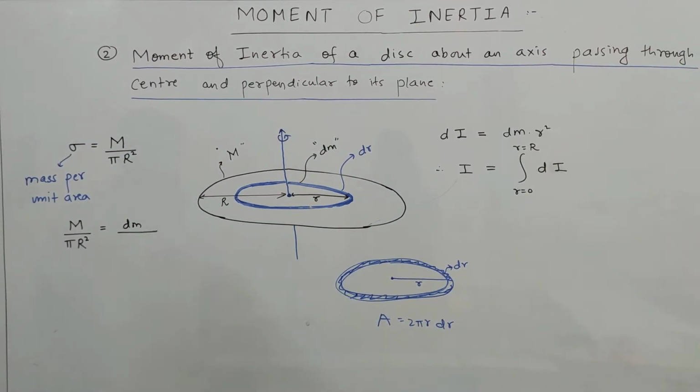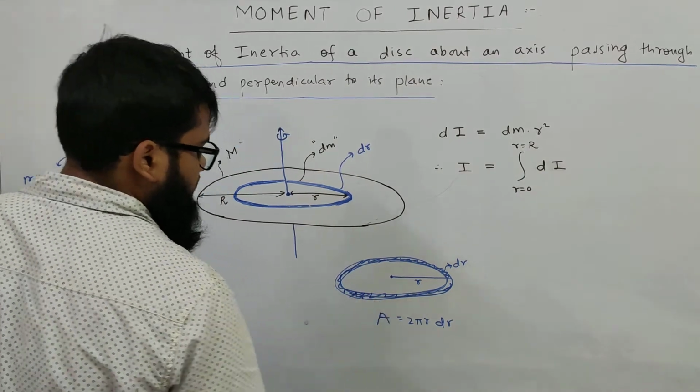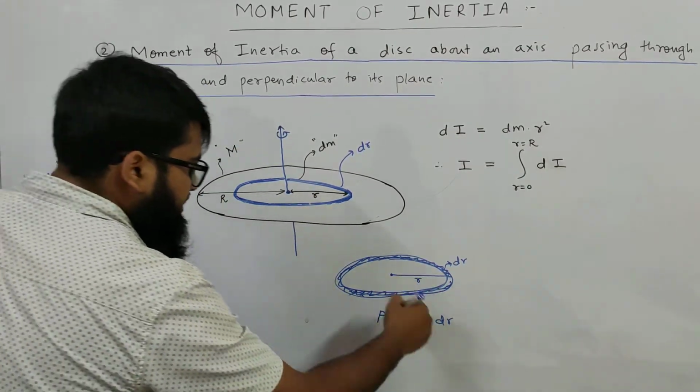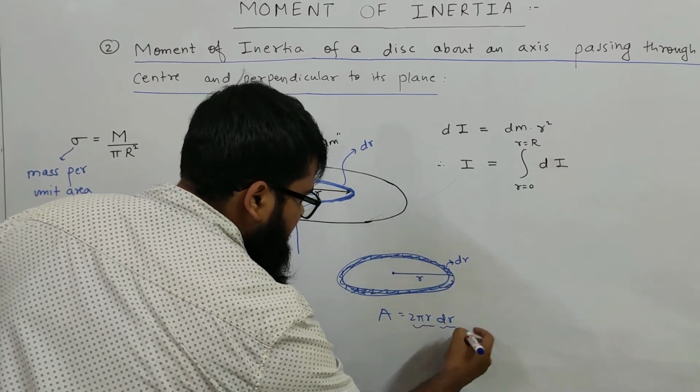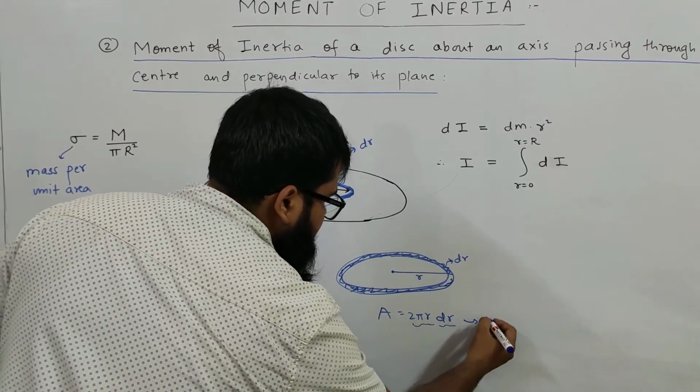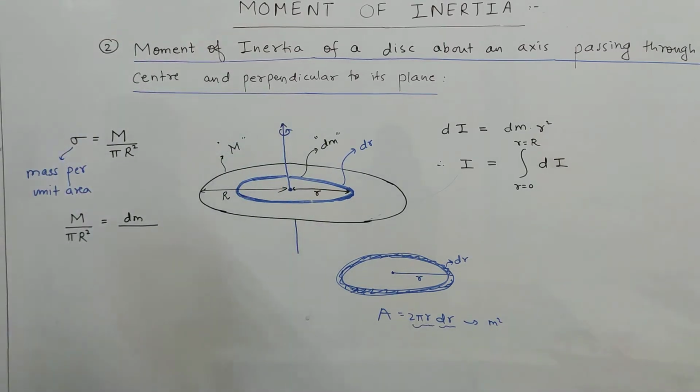This is the way of finding the area of a thin ring: take the circumference, multiply it with dr. You can see that the dimensions are matching. The dimension of area here will be meter square, which is matching.